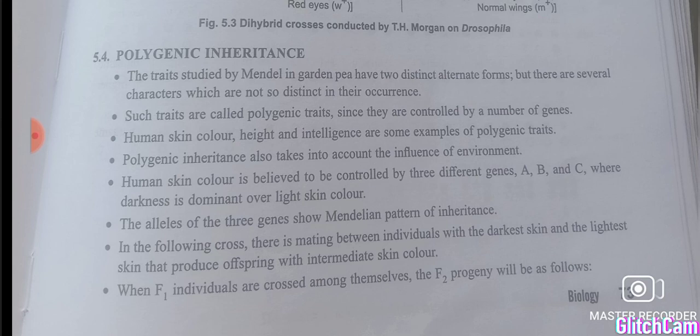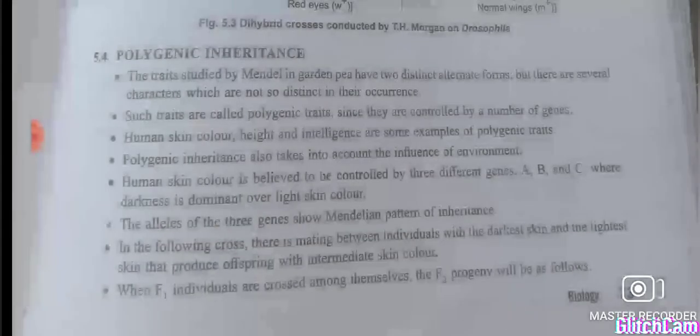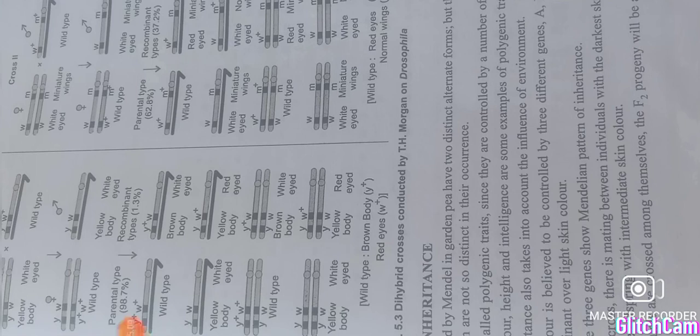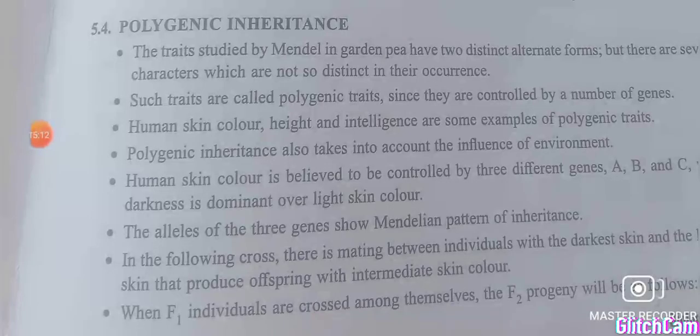Polygenic inheritance can also be influenced by the environment. In human skin color there are three different genes: A, B and C. Depending upon the number of dominant alleles, the skin color varies as the number of dominant alleles increases.